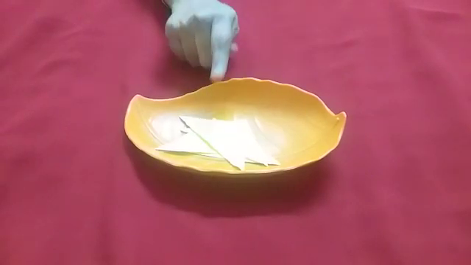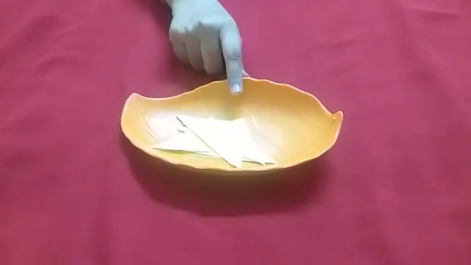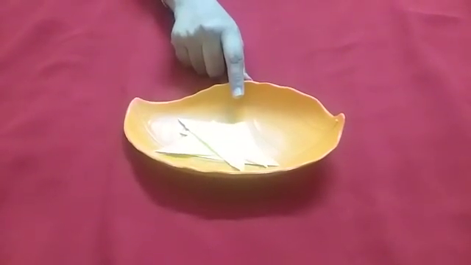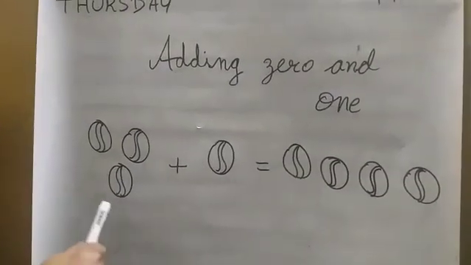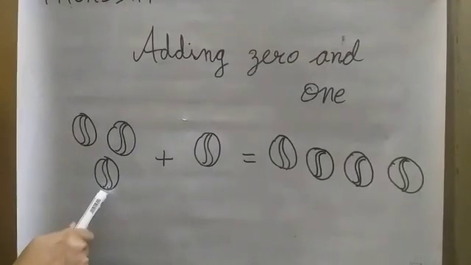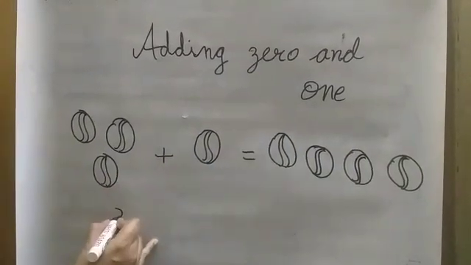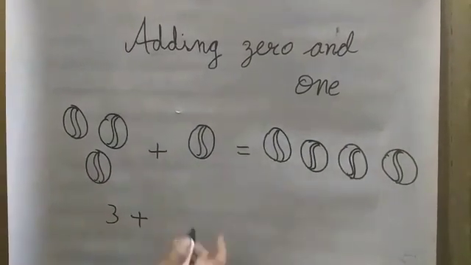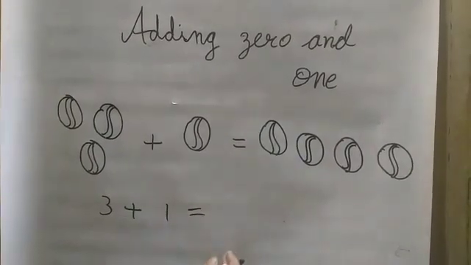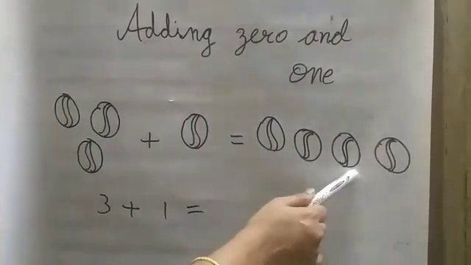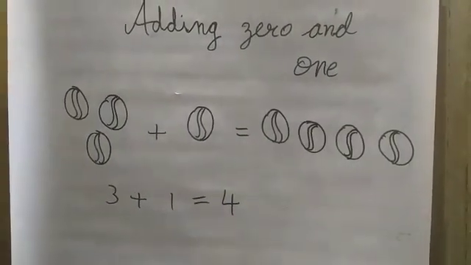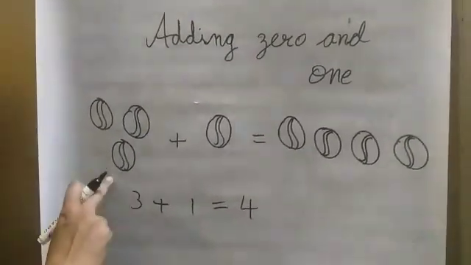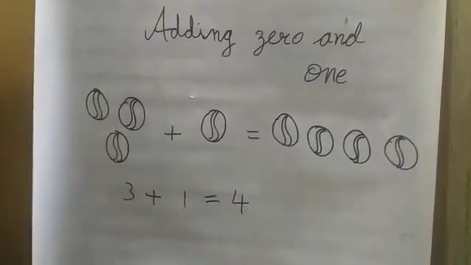So I'll show you a few examples on the board. Let's look over here. So children, here I have some balls. Let us count 1, 2, 3. 3 balls plus 1 ball. So how many balls should I have? 1, 2, 3, 4. 4 balls. Isn't it, children? Which we have already learned in our previous classes. 3 plus 1 is equal to 4.